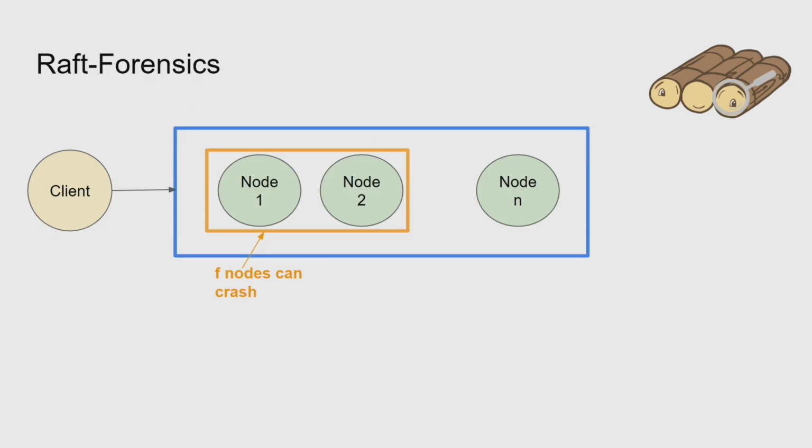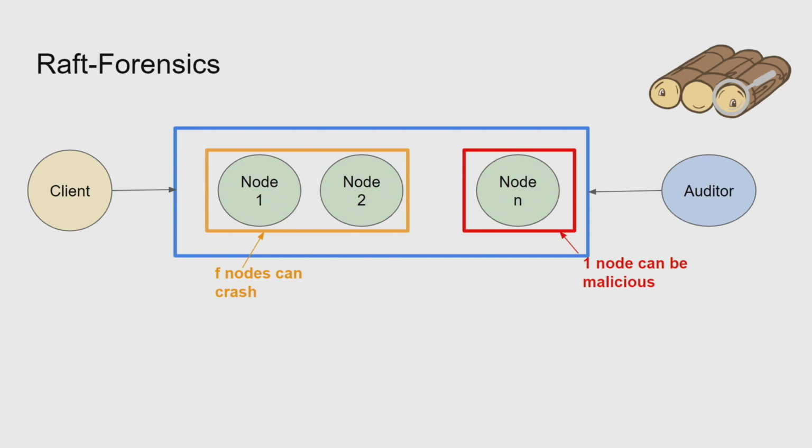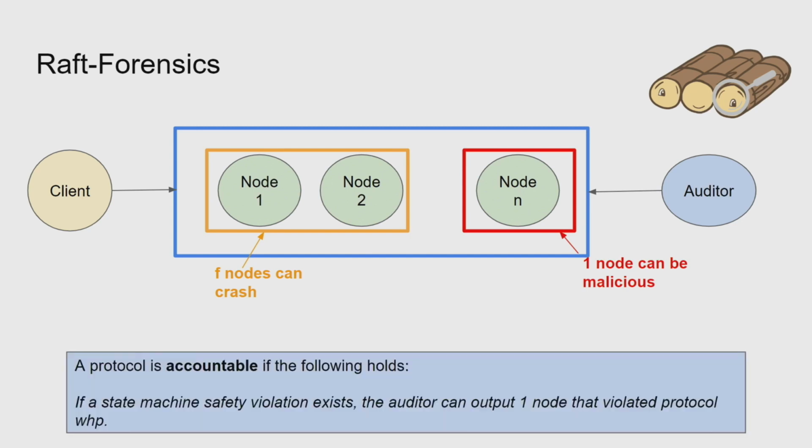Now, what we did in this work was to extend this model just a little bit. So we allowed one of these nodes to be malicious. And we only allow one node to be malicious because that's all that's needed to break consensus in both Raft and other CFT protocols. In addition, we allow the presence of an auditor who's allowed to query our server nodes, the green nodes, for their logs. Now, the property that we want to satisfy is that if a state machine safety violation exists, meaning if two nodes disagree at a particular index, this auditor should be able to point to at least one Byzantine node, a node that did not follow protocol.